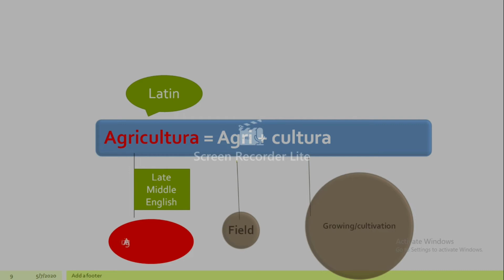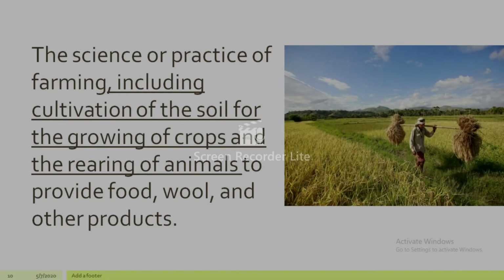English. So I think now that you know the mystery behind the word agriculture and how this word came into being, so let's study what is agriculture. Agriculture is a science or practice of farming which includes cultivation of the soil for growing of crops and the rearing of animals to provide food, wool and other products. It includes both cultivation of crops and second, rearing of animals.